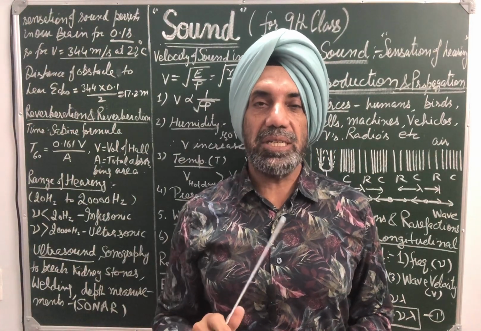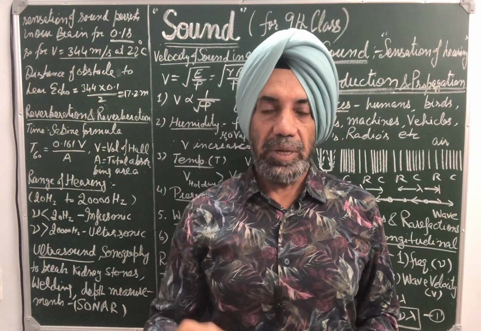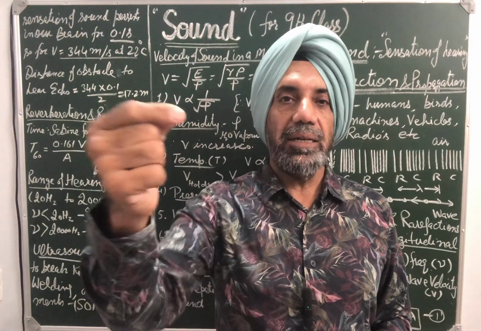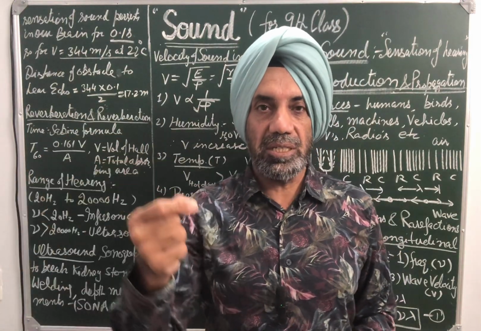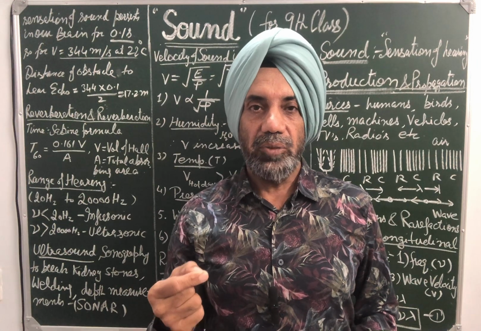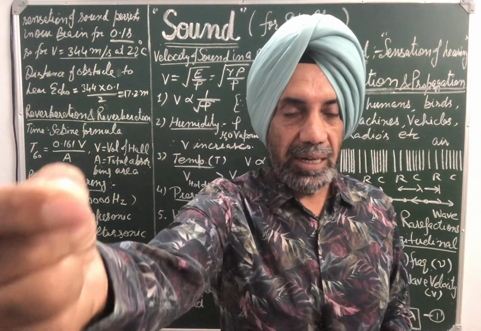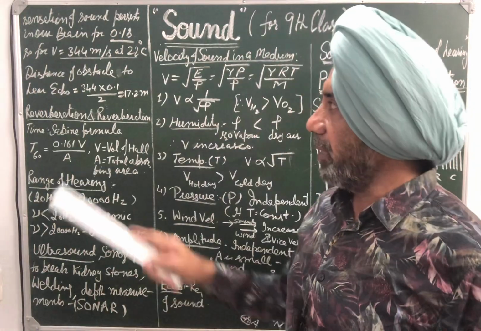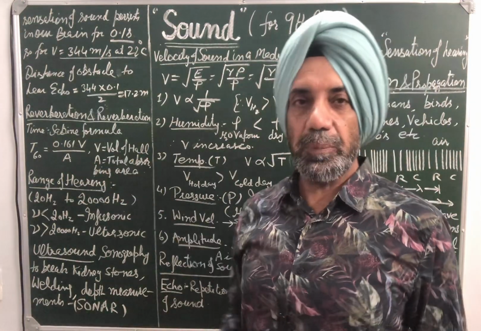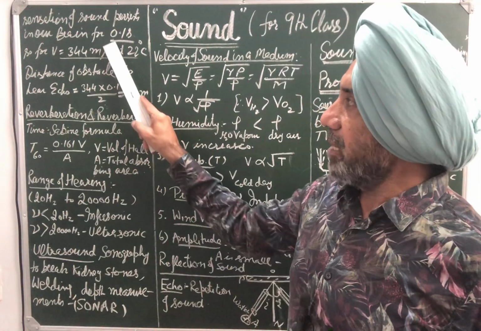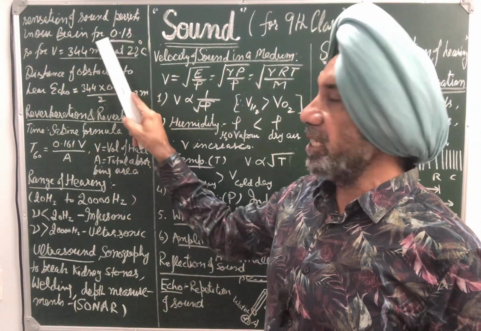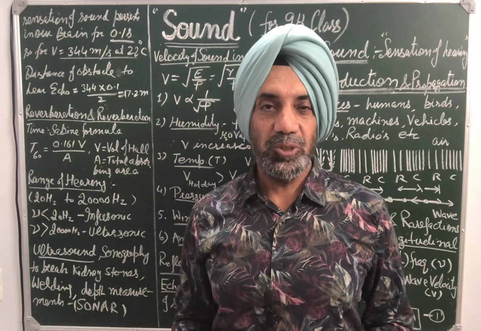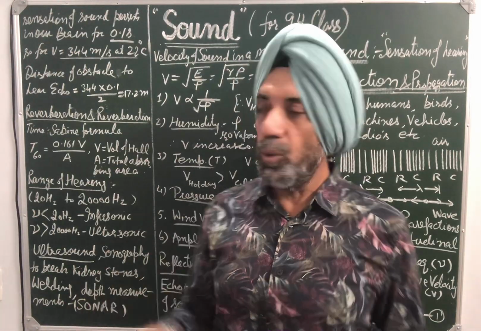It means it travels twice the distance between the source of sound and the obstacle. Suppose distance is d. So when we receive the reflected sound, it travels twice the distance with the velocity 344 meter per second, and time should be at least 0.1 second to differentiate between original sound and echo.